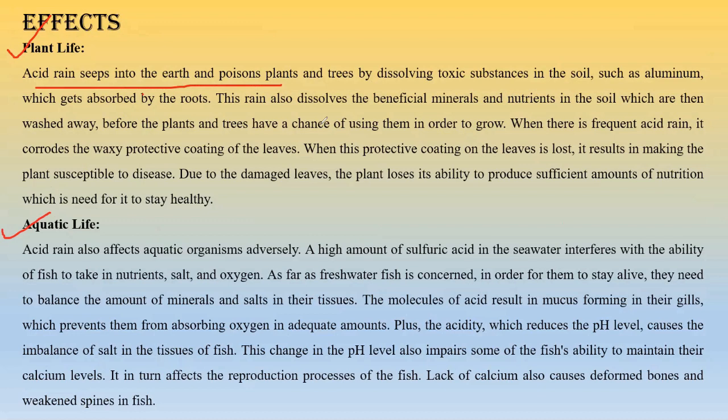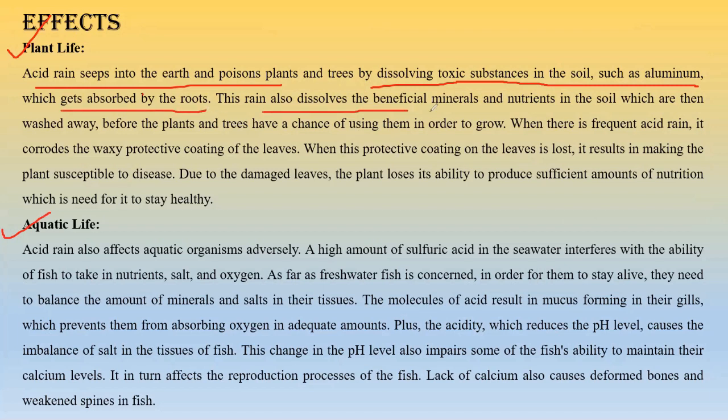Whenever acid rain occurs, it penetrates into the soil, and thereby creates poison for the plants and trees. Why? Because it makes toxic substances dissolve in the soil. This is a very important point: when acid rain comes to the ground, we know its concentration decreases, so it should be less harmful. But no, it is very harmful, because acids can make different elements dissolve in them. Whenever acid rain comes to the soil, toxic substances such as aluminium are dissolved by the acid and absorbed by the roots.